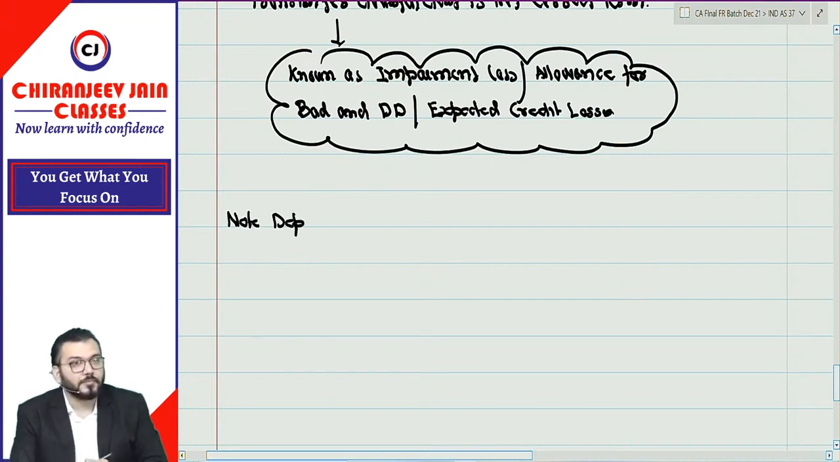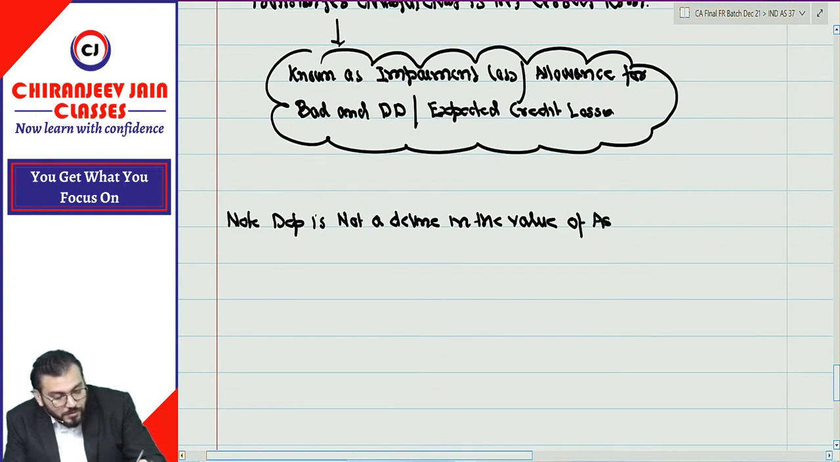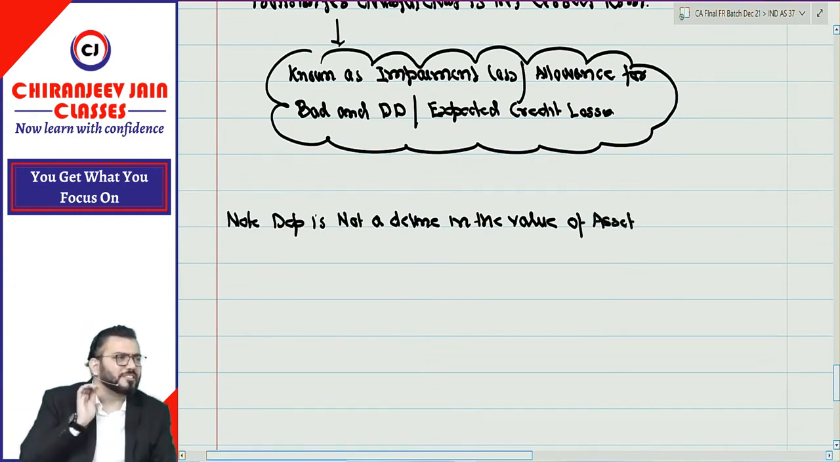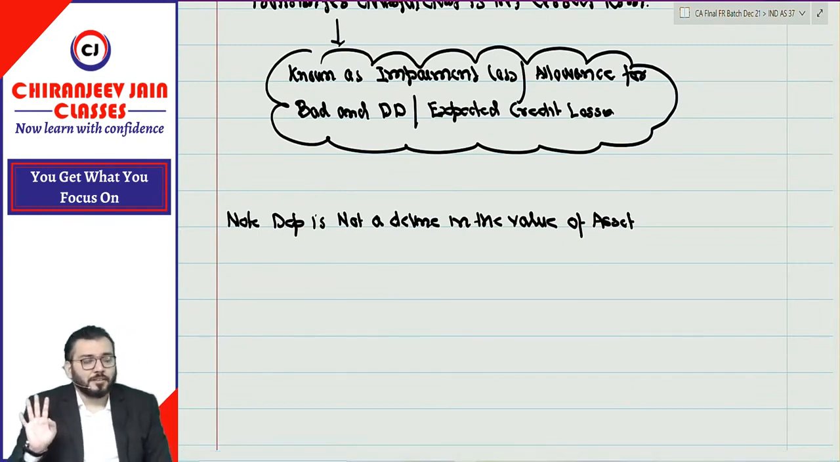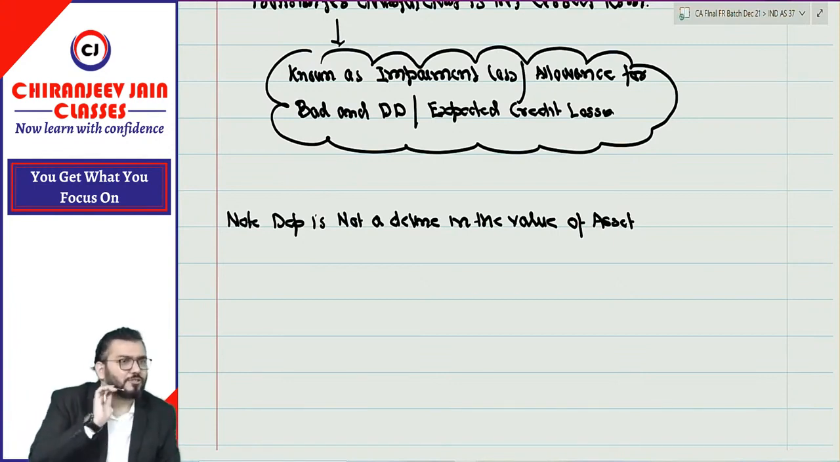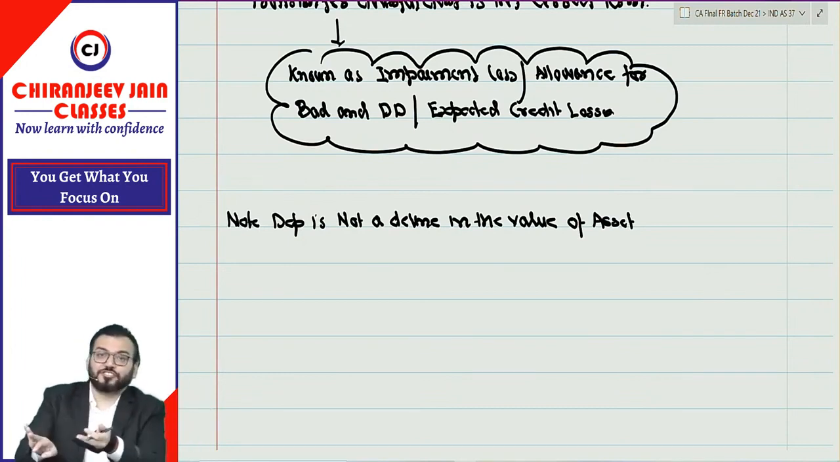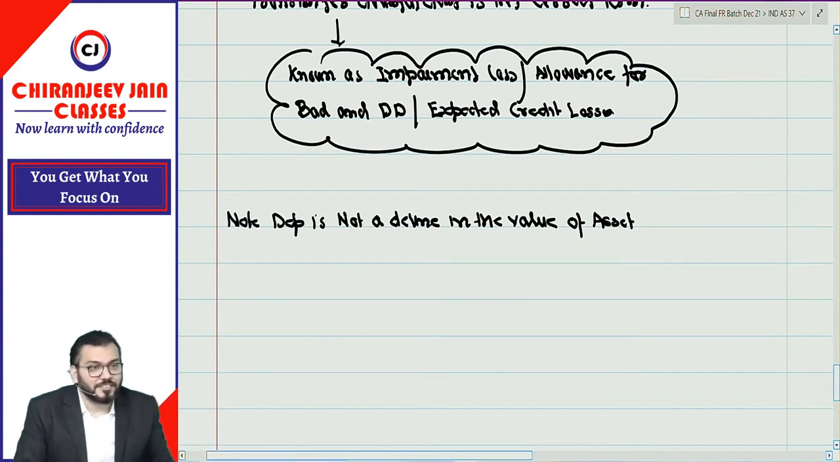Depreciation is not a decline in the value of asset. Not a decline in the value of asset. Means even though the value of asset is increasing, we need to charge depreciation. Correct? Means if you have done revaluation of asset under AS 10, any asset which is upward revalued requires depreciation. That is due to usage of asset, due to future event, whatever.